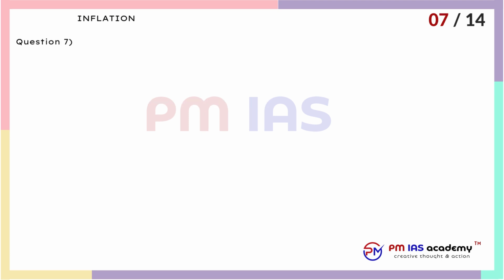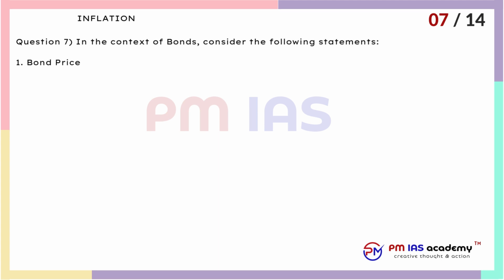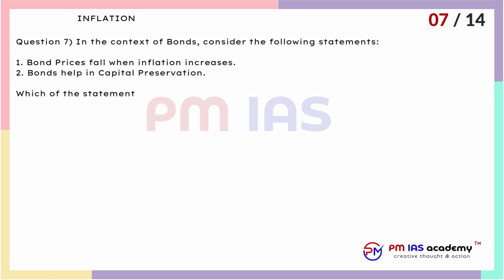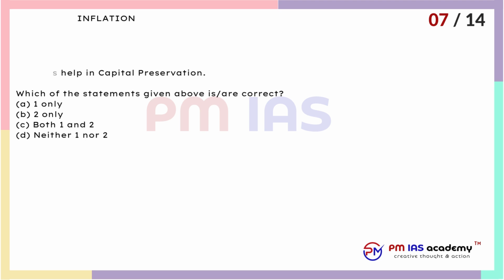Question 7. In the context of bonds, consider the following statements. 1. Bond prices fall when inflation increases. 2. Bonds help in capital preservation. Which of the statements given above are correct? A. 1 only. B. 2 only. C. Both 1 and 2. D. Neither 1 nor 2.